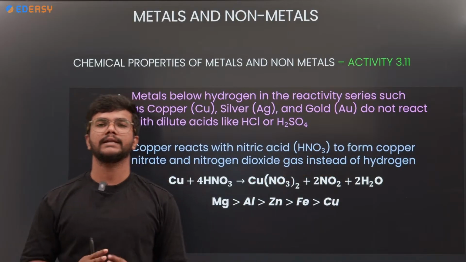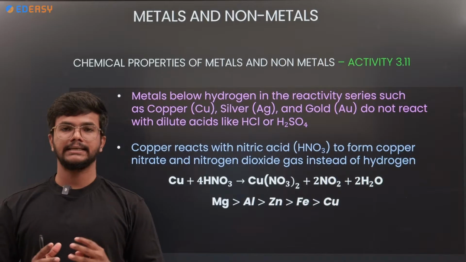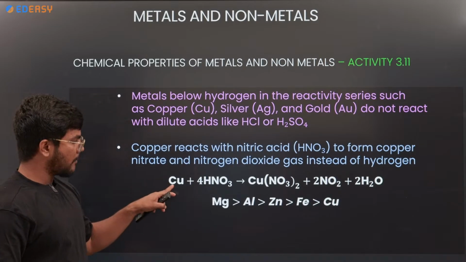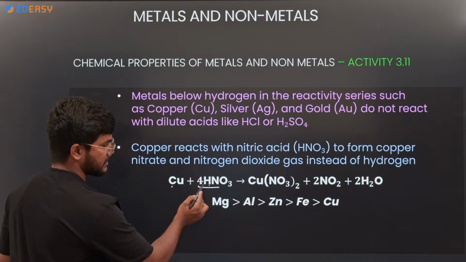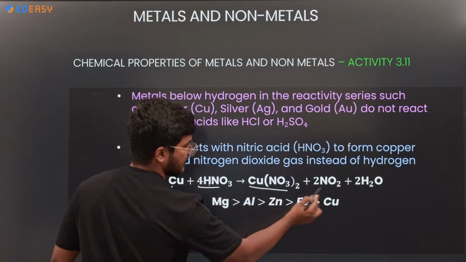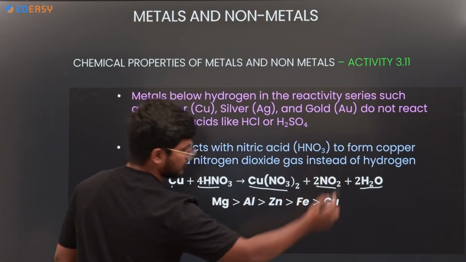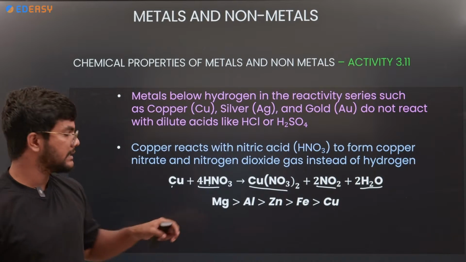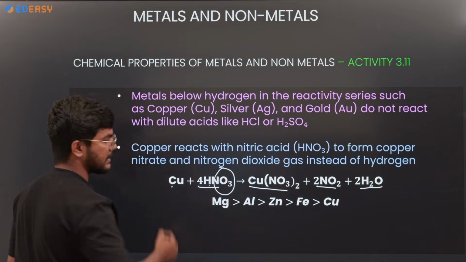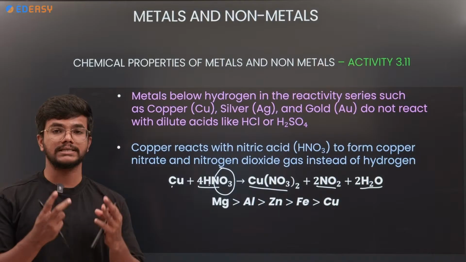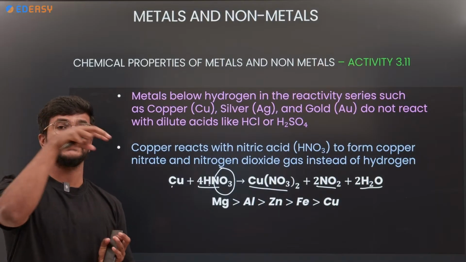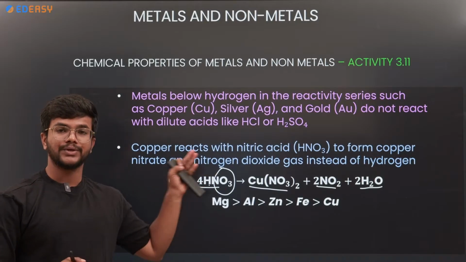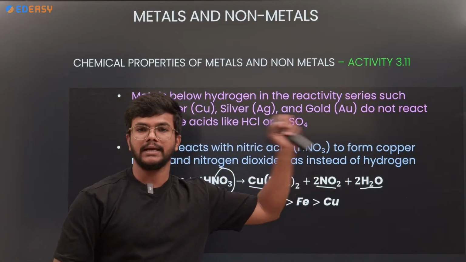Why is it giving nitrogen gas? Because it contains excess of nitrogen, oxygen, and hydrogen. So copper, when it reacts with HNO3, gives copper nitrate plus nitrogen gas and H2O. Why does it give H2O rather than hydrogen? Because there are a lot of oxygens in the nitrate. When oxygens are available, hydrogen always tends to bond with oxygen. So it gives water rather than hydrogen.